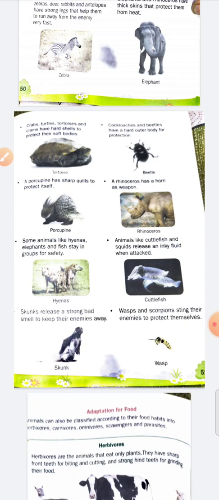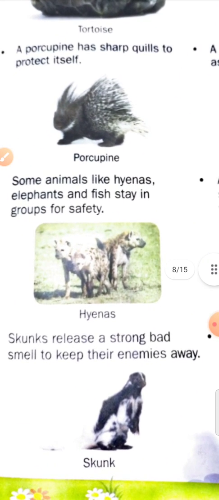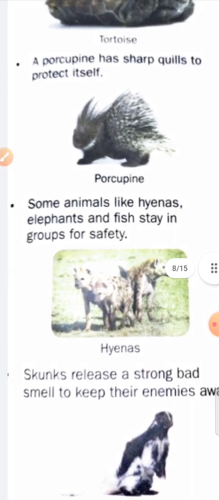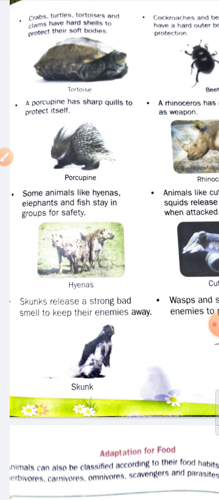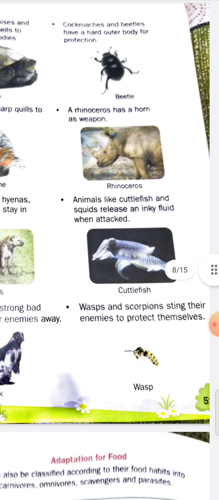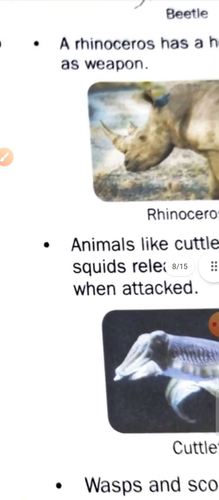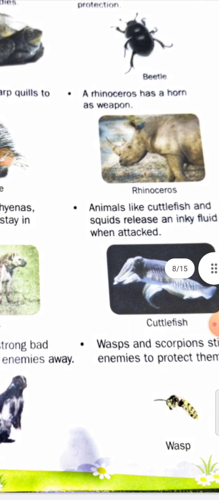If we talk about the porcupine, it has sharp quills. You can see the quills. The porcupine has sharp quills to protect itself. They are needle-like, you can see in the picture. This sharp needle-like structure is called quills. The rhinoceros has a horn as a weapon. You can see there is a horn.